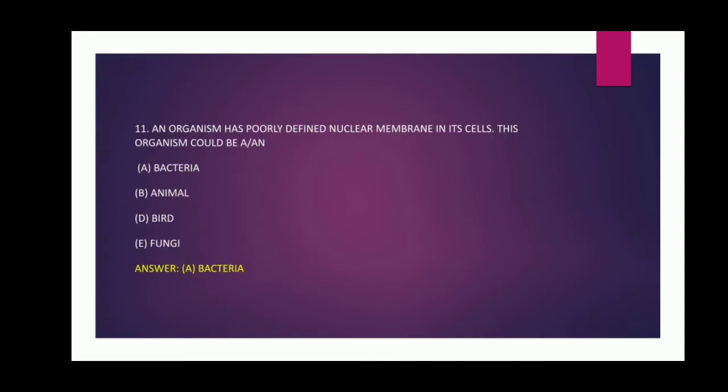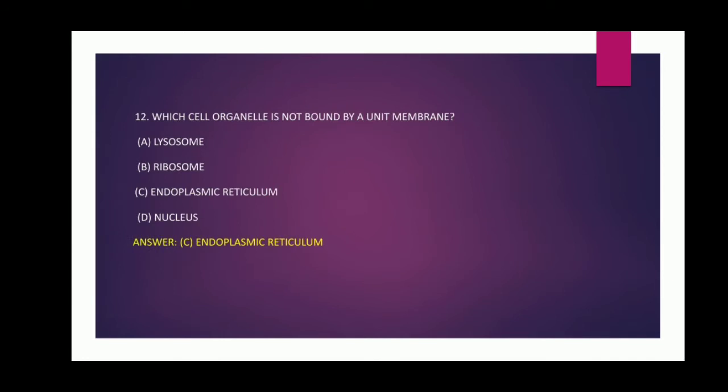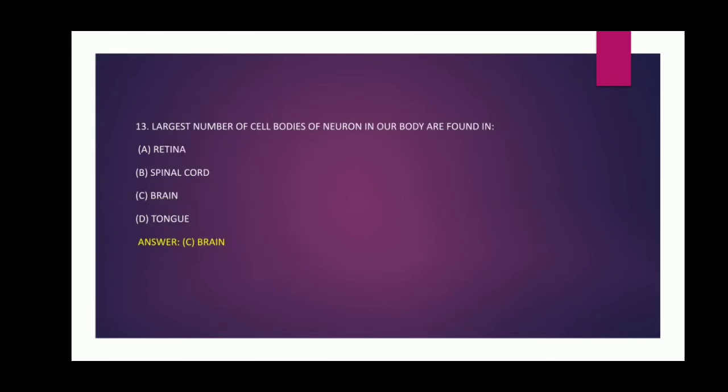11th question. An organism has poorly defined nuclear membrane in its cells. This organism could be a or an bacteria, animal, bird, fungi. And the answer is bacteria. 12th question. Which cell organelle is not bound by a unit membrane? Options, lysosome, ribosome, endoplasmic reticulum, nucleus. And the answer is endoplasmic reticulum.